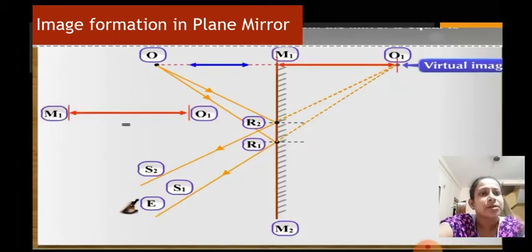Fine. Now, the perpendicular distance of the image from the mirror. Here O1 is the image.